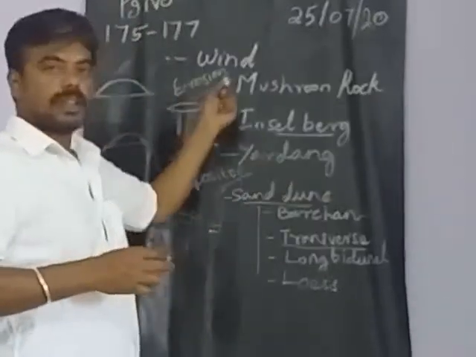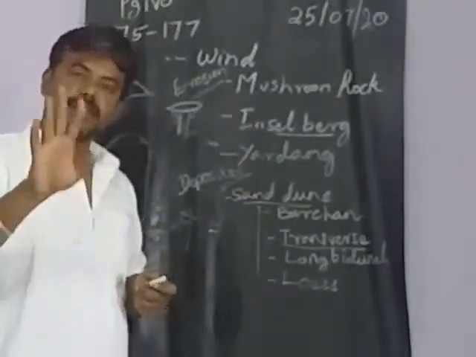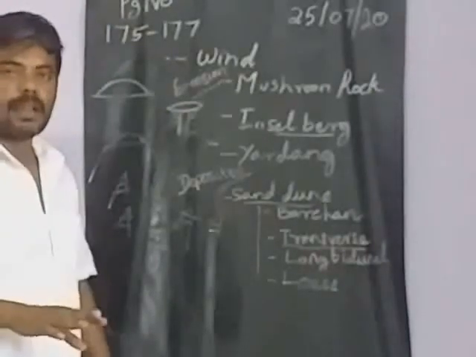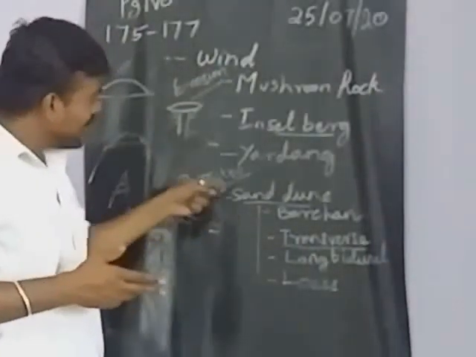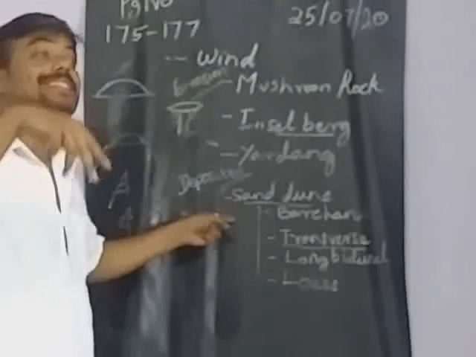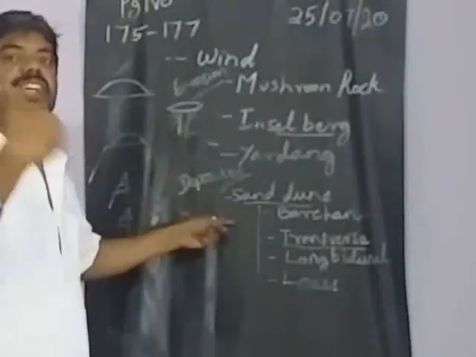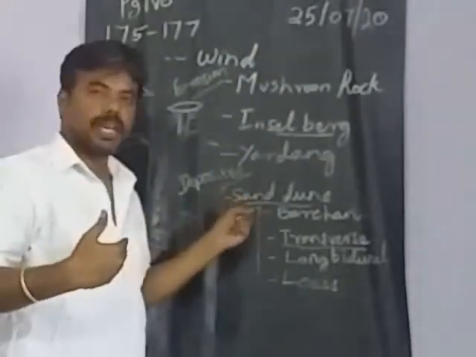These are erosional features. Where erosion happens, deposition will compulsorily happen. Here they have given sand. How is sand deposited because of the wind? Only sand dunes are given here.